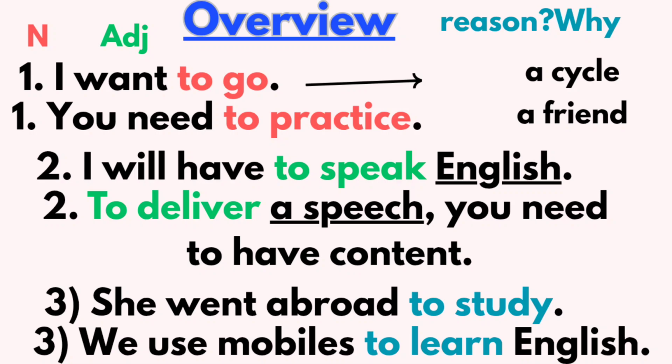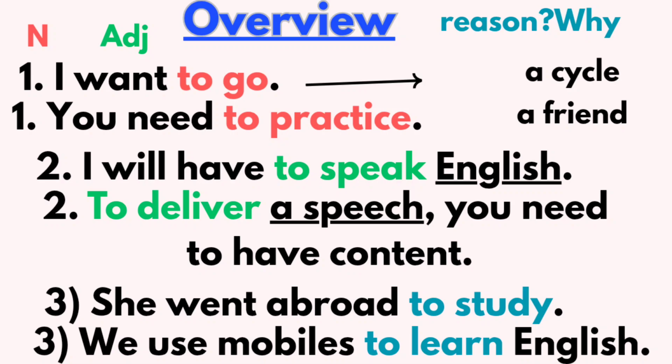I want to go. You need to practice. To go, to practice. These infinitives act as nouns. I'm going to replace infinitives as nouns. I want a cycle. You need a friend. You need a box. You need water. So I want a bike. Whatever it is, just in the place of infinitives, you take nouns and keep them in infinitive positions. Right?